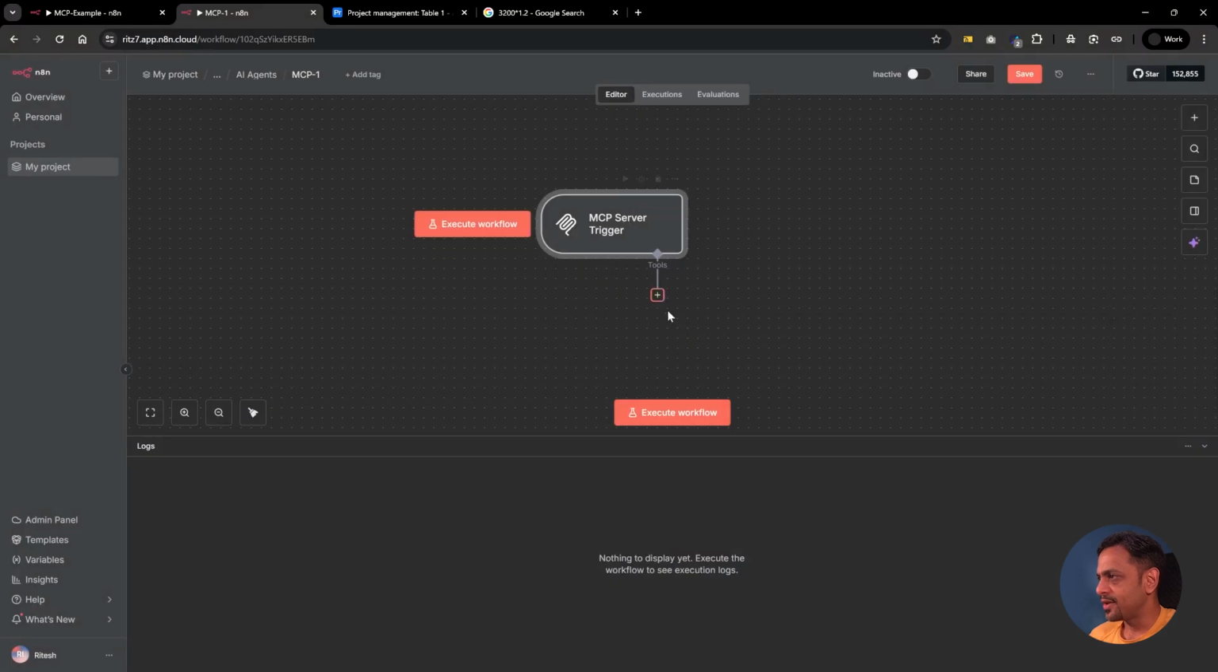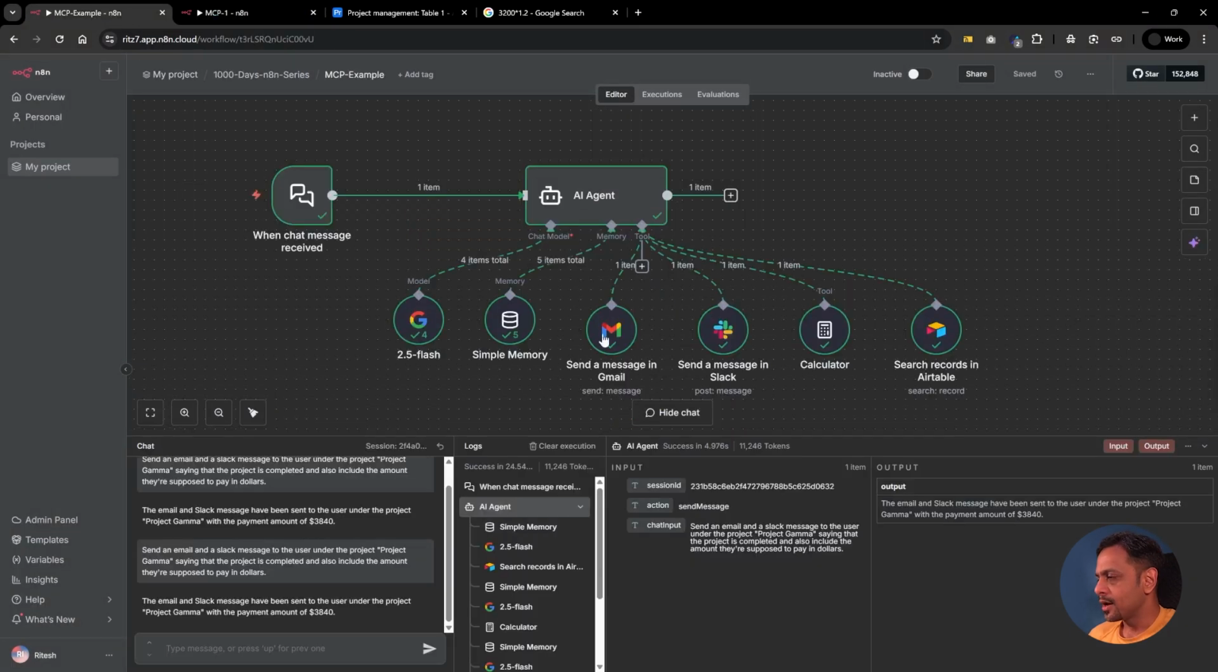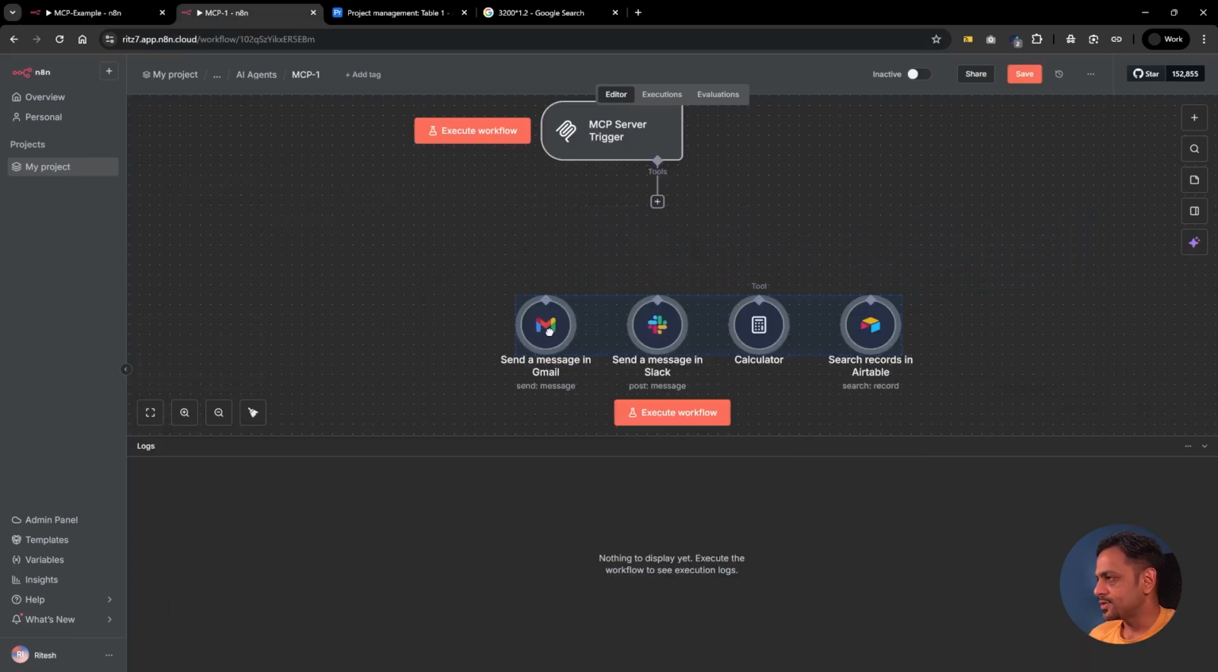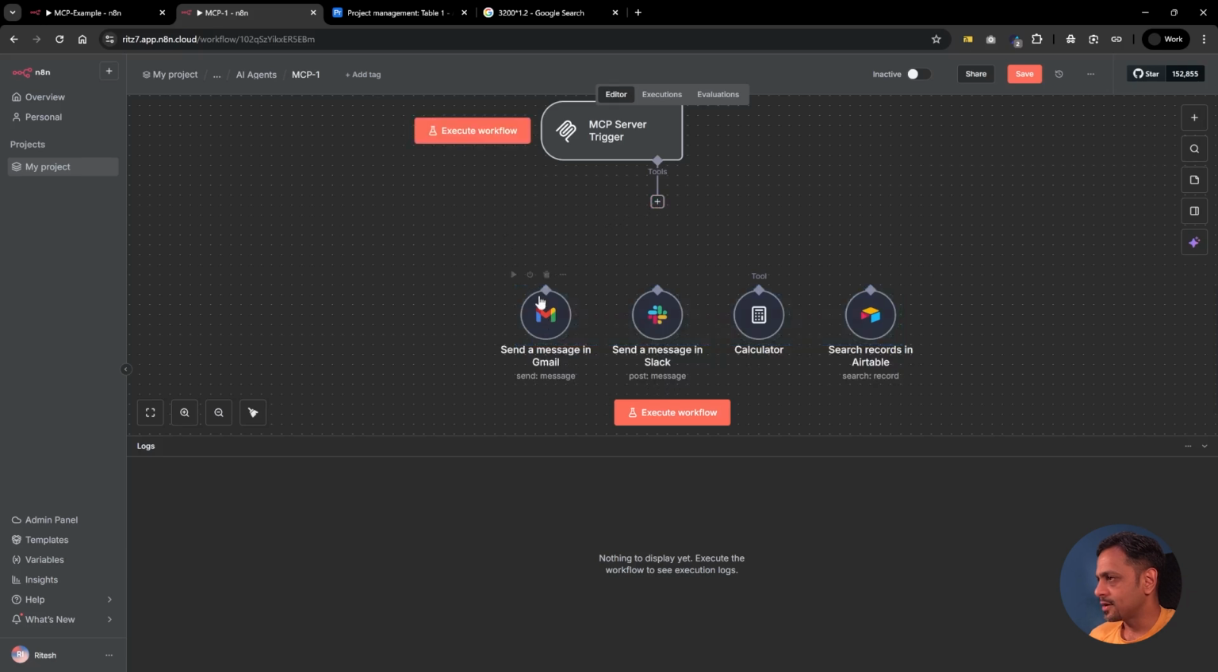Come back here, and we have the tools, right? Copy these tools that we have over here. Control C, come back here, Control V. So we've got these tools. Just drag and drop it like this. Connect each of these.